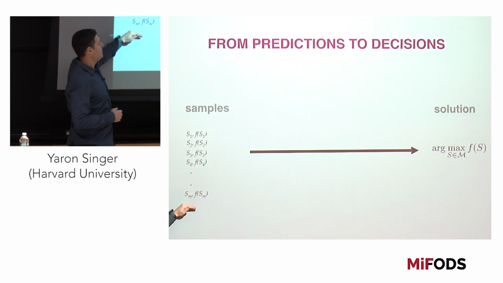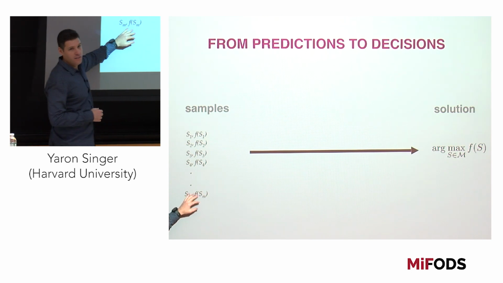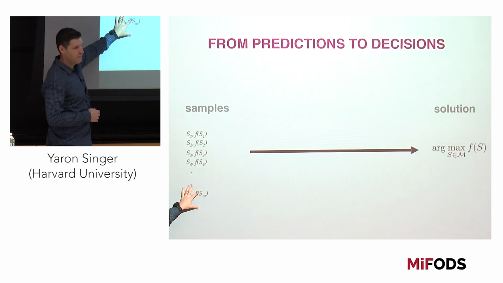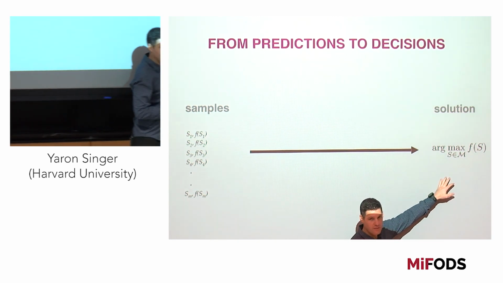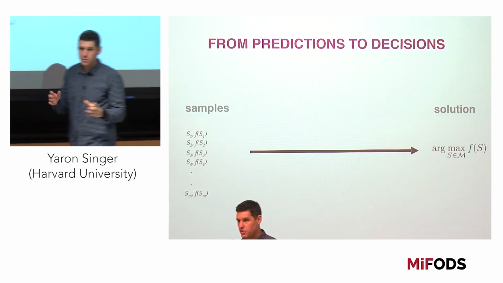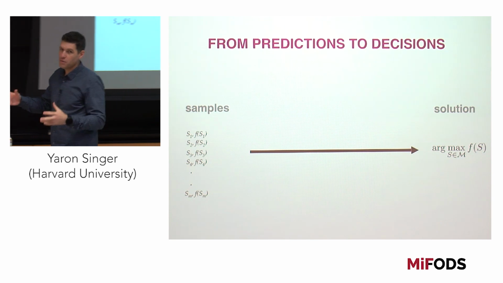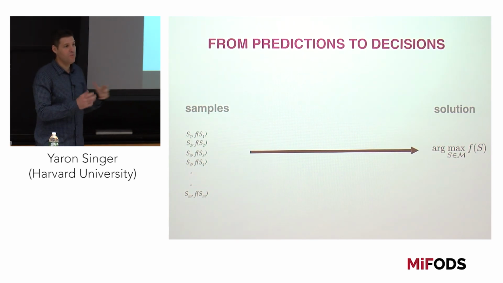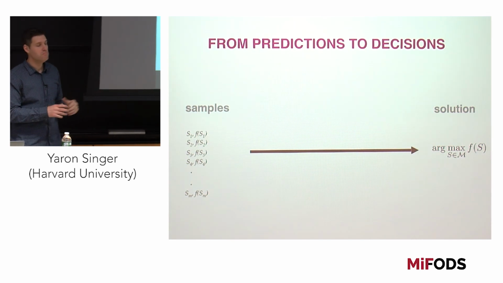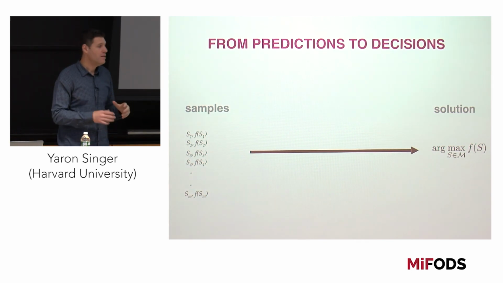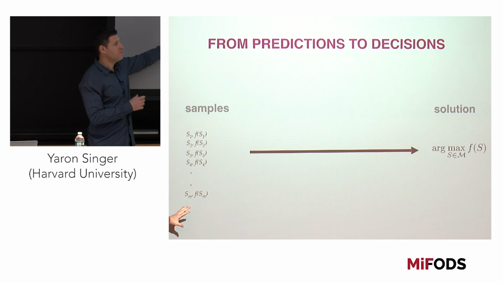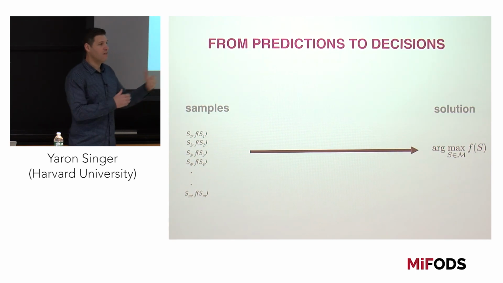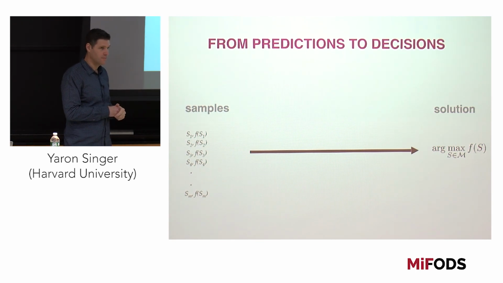If I'm given a set of samples, drawn IID from some distribution, as in the learning model, can I solve an optimization problem from these samples? That's the question. If I want to do this by constructing some sort of submodular or approximate submodular function in the middle, that's fine. I can do whatever I want. But the real question is, can we see training samples, do something, and then solve optimization problems? Does that make sense?